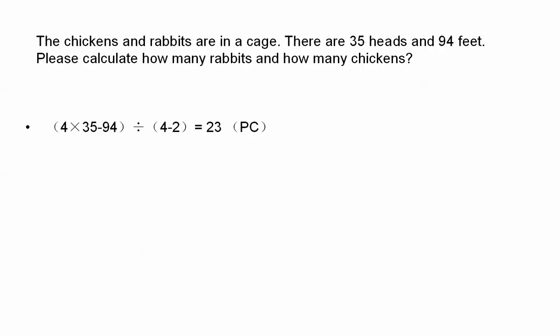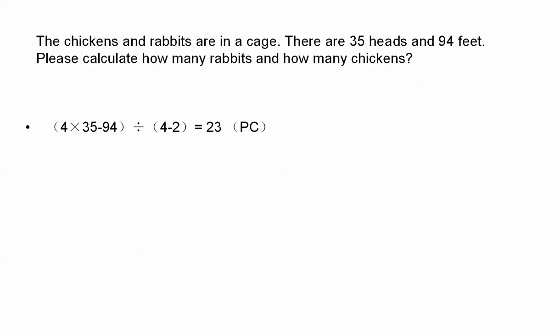So 4 multiplied by 13.5 is the total number of feet under the assumption of all rabbits. Of course, it is obviously bigger than 19.4. The gap is the number of feet the chickens contribute to. So the unit gap of feet is 4 minus 2. So we use the gap of the total feet divided by the gap of the unit.